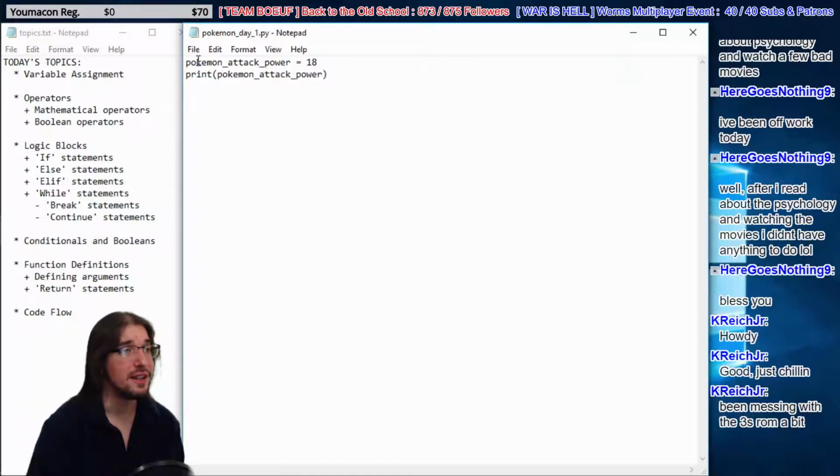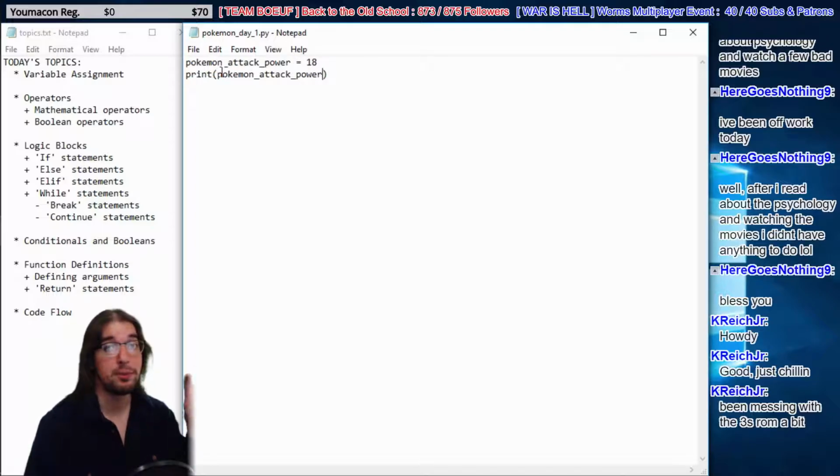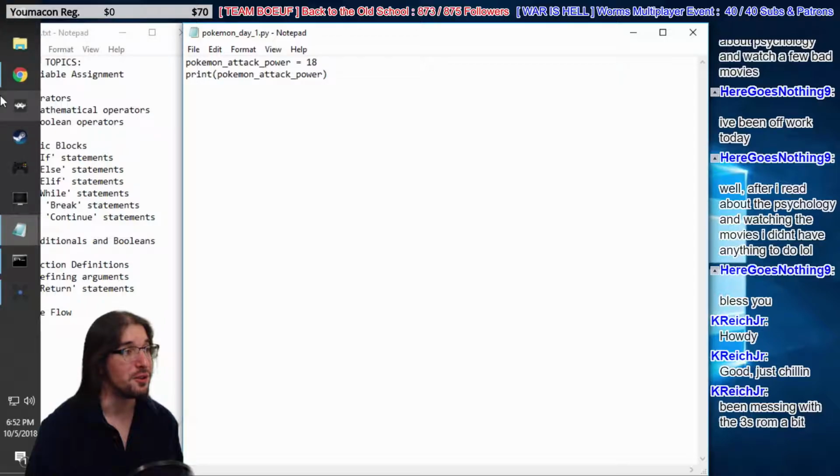Okay, so here's what we're saying, guys. In the first line, we're saying this Pokemon attack power is equal to 18. So we've assigned this name to this value. Now the second line, we're saying, now print off. When you say print in programming, you usually mean you show it. You don't necessarily print onto printer paper. We're going to show this value, the Pokemon attack power value. So we've got a two-line program now. Let's see how this works.